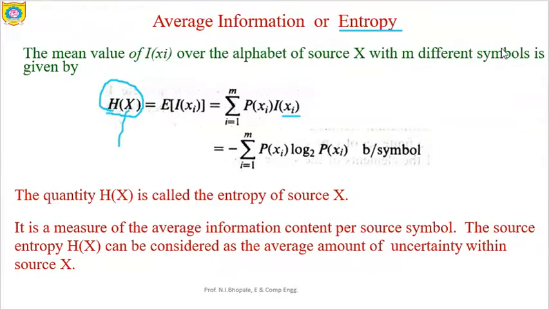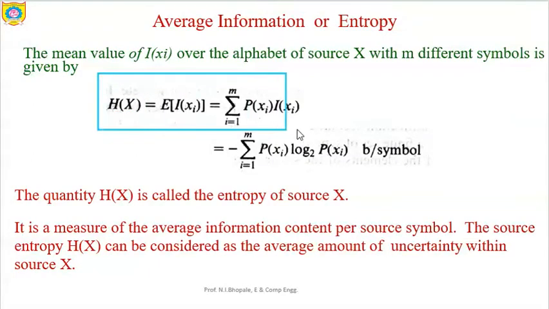So let's see in general what exactly the definition of entropy is. The mean value of I(xi), as we have seen in the earlier section, where I(xi) is the information of the different messages generated from the source X, that is x1 to xm. It is for the different messages, that's why it is written as I(xi) over the alphabet of source X with m different messages or symbols, and it is given by H(X). So this is the expression required for calculating the entropy of any particular source.